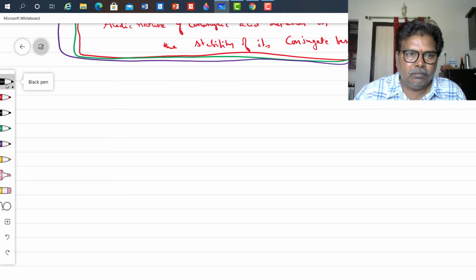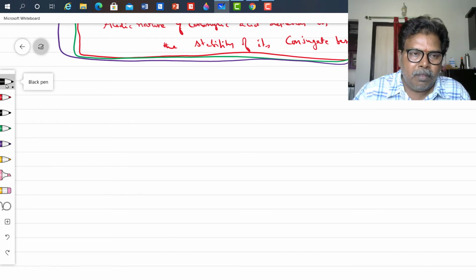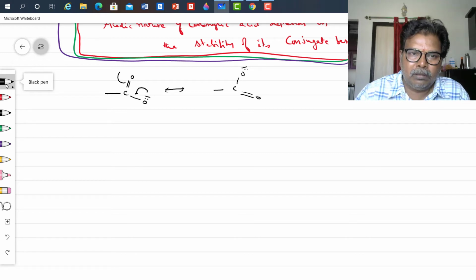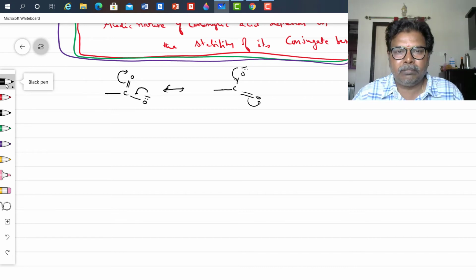Now see, C double bond O minus. Another canonical structure. So these are canonical structures of carboxylate ion.